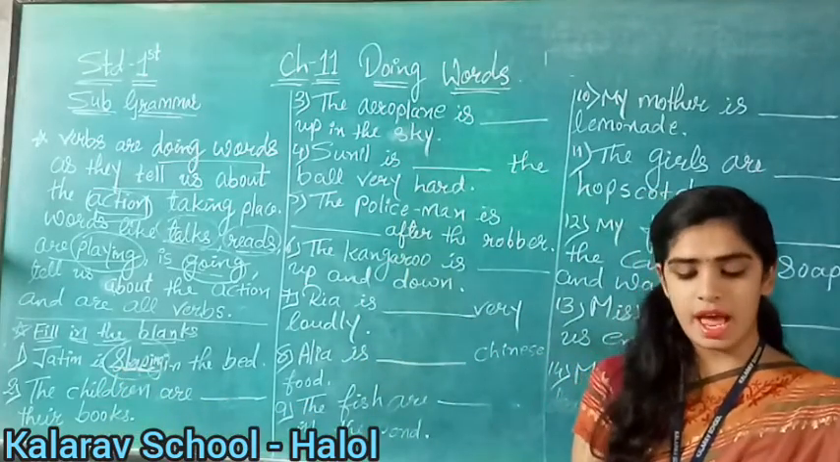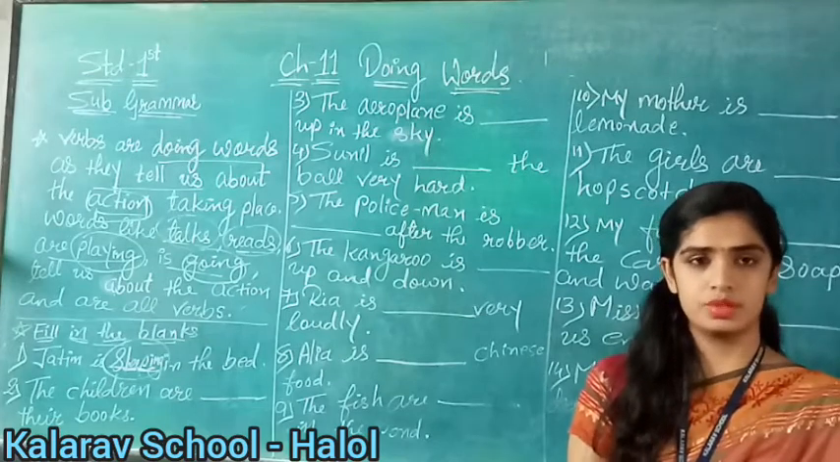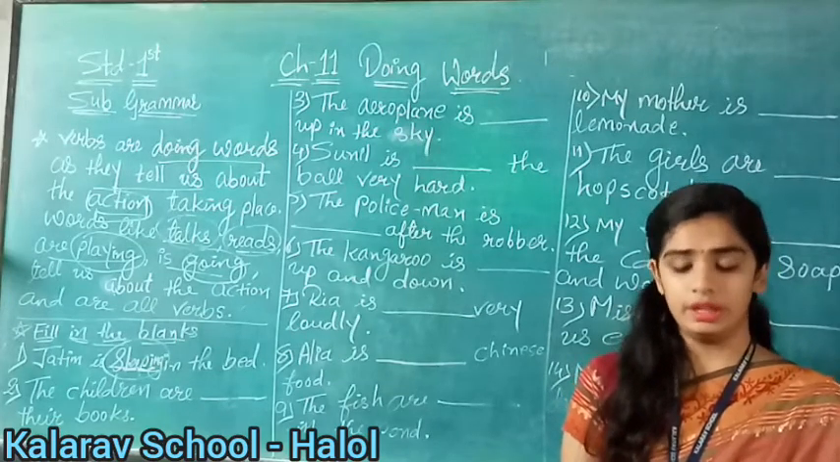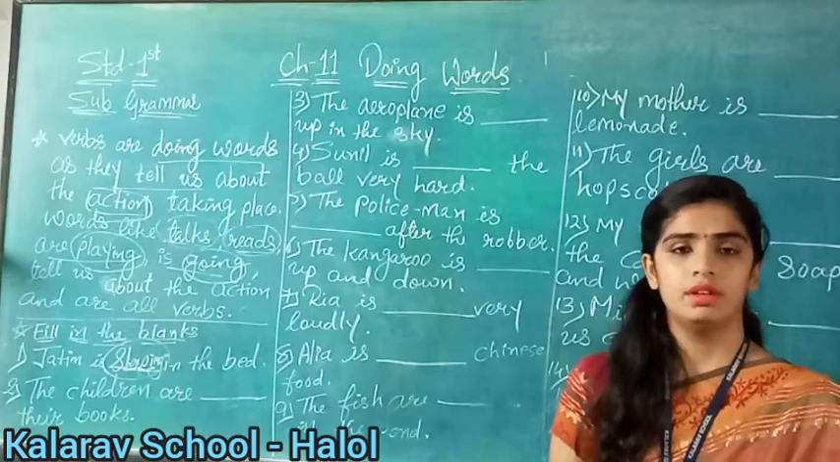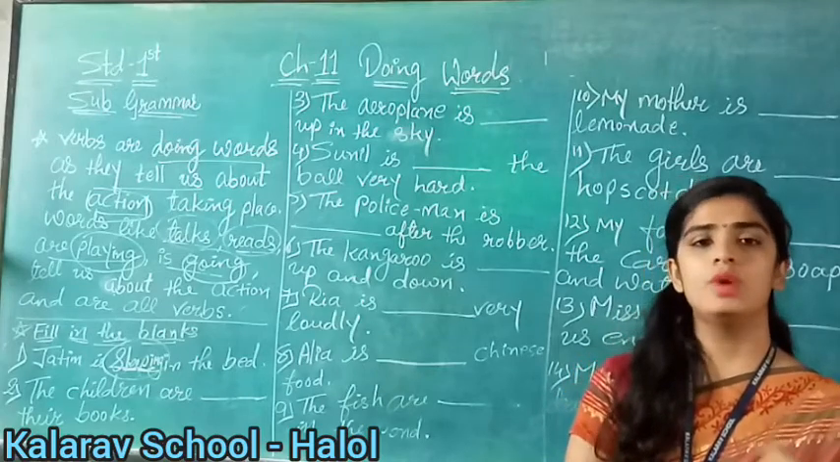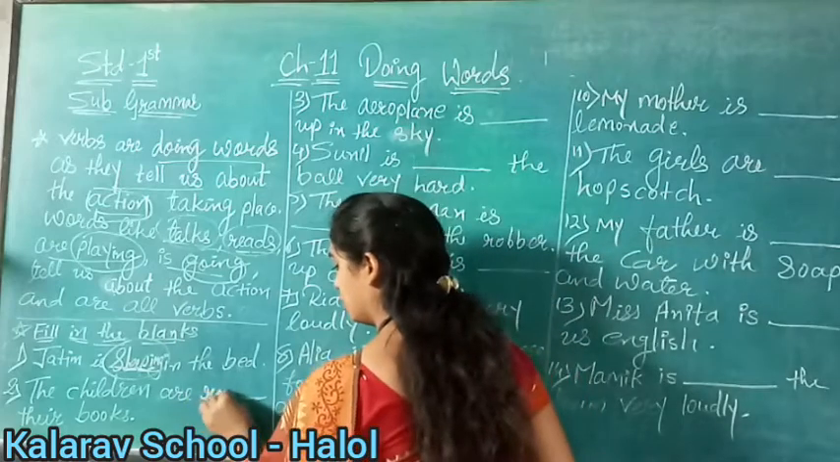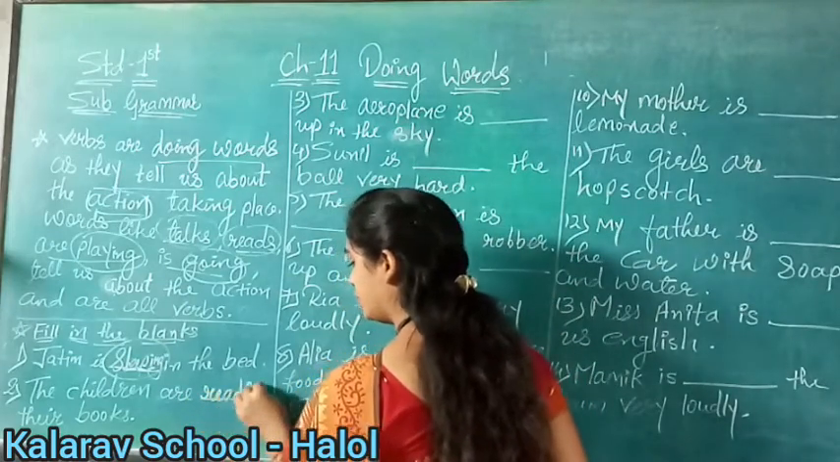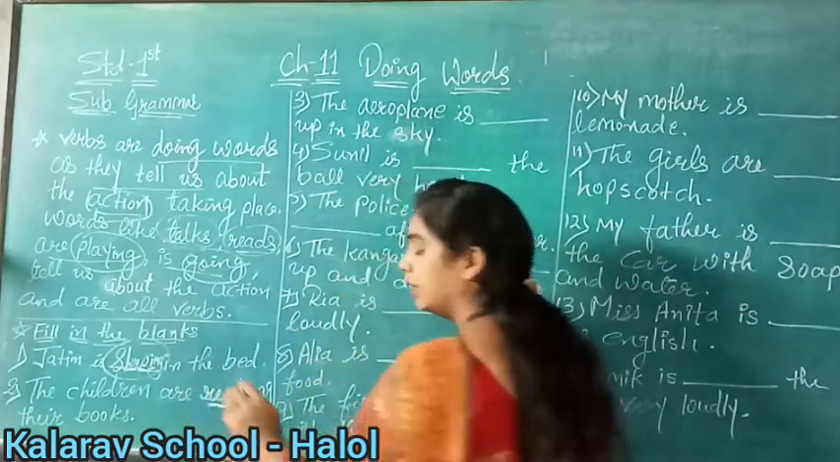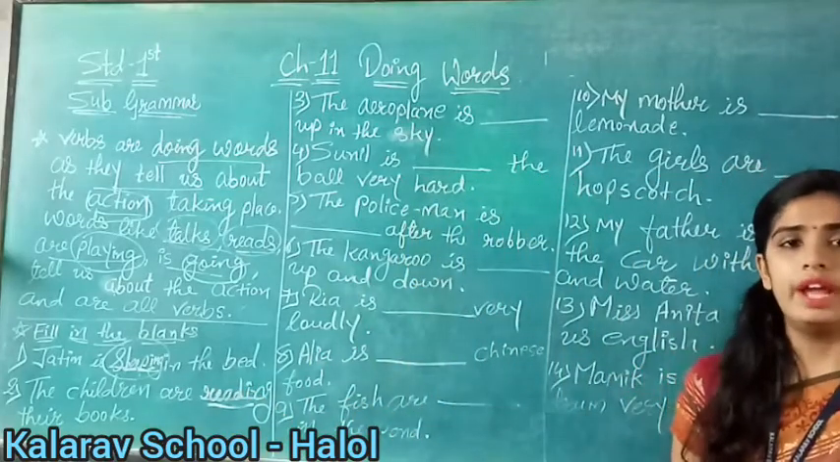Now see on the second number. The children are blank their books. So what are they doing? Reading or sweeping? What do you do in your book? You are reading, right? So what will we write here? Reading. Children are reading their books, right?